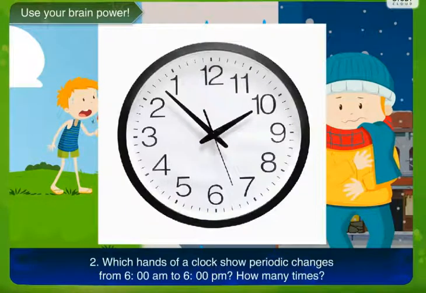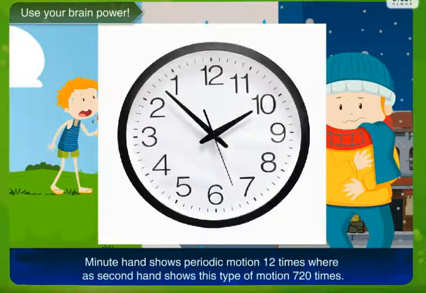Now which hands of a clock show periodic changes from 6 a.m. to 6 p.m. and how many times? You can see that from 6 a.m. to 6 p.m. the minute hand of the clock shows a periodic motion 12 times, whereas the second hand shows this type of motion 720 times. So this is what is a periodic motion.